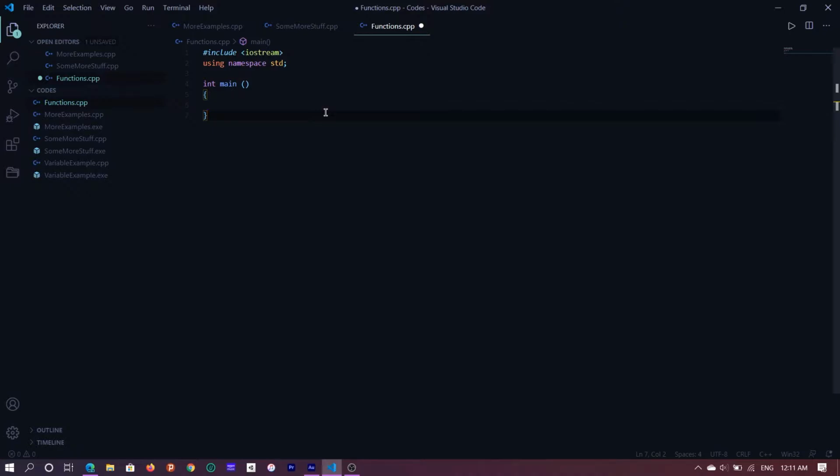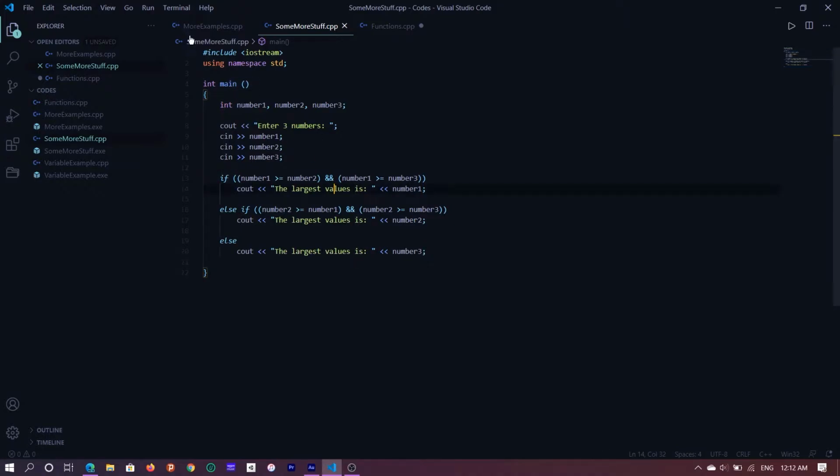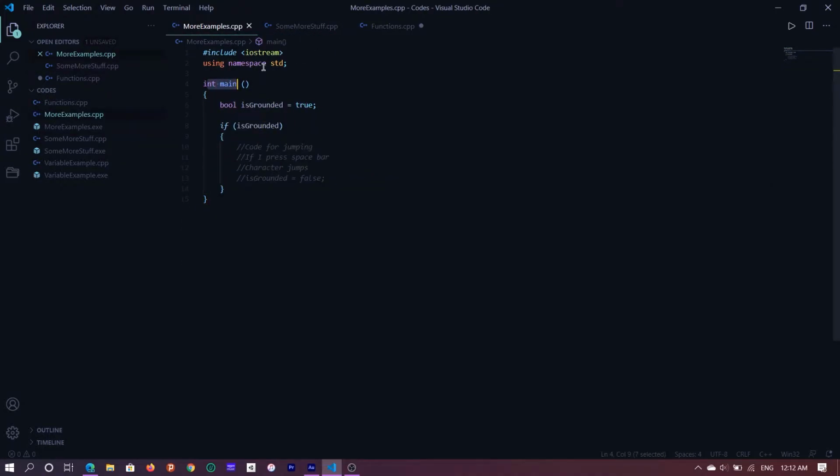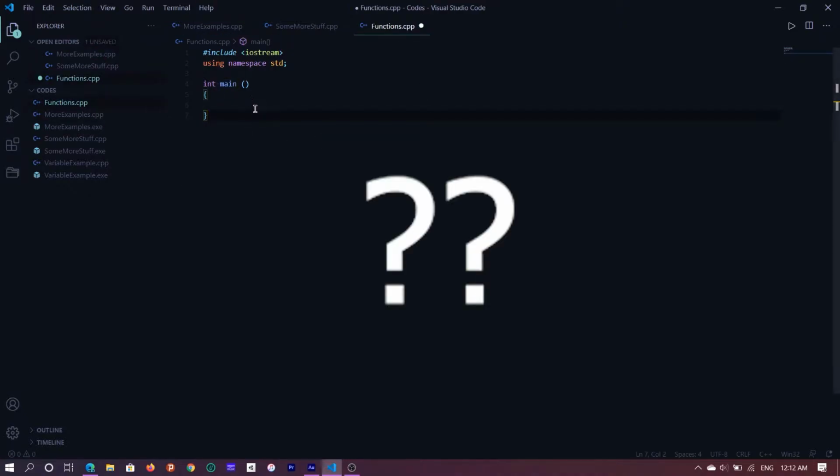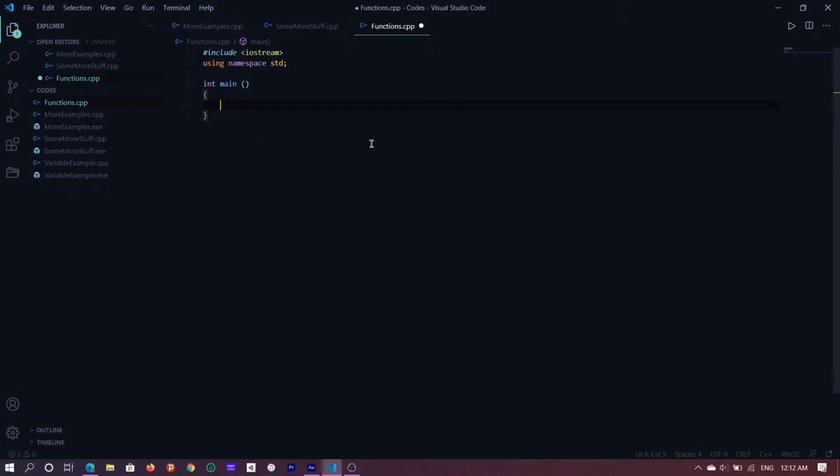Now all this time you have seen me and probably a few others type things inside this int main thing. So what exactly is int main? Int main is a function.